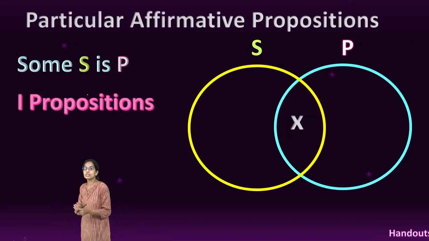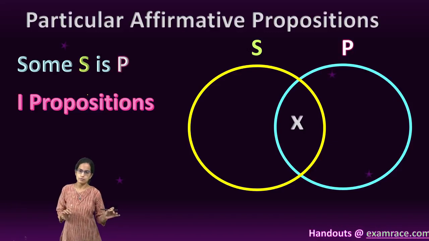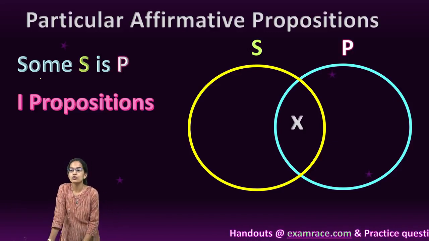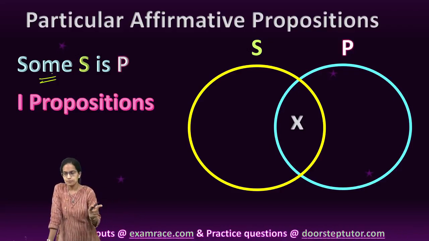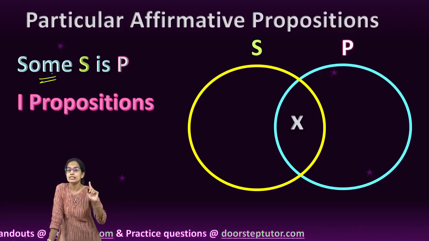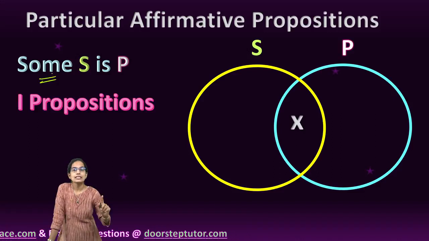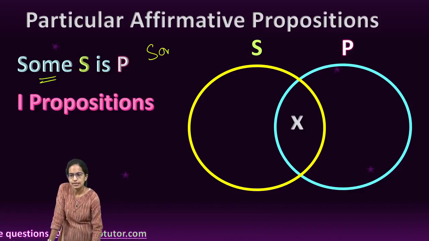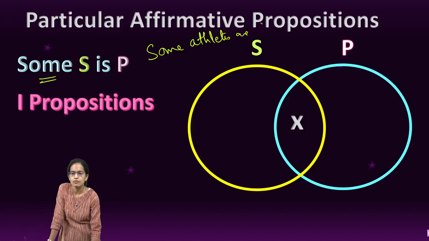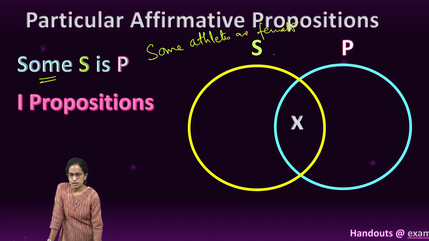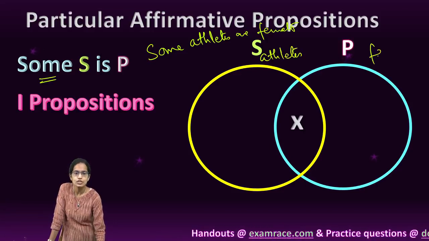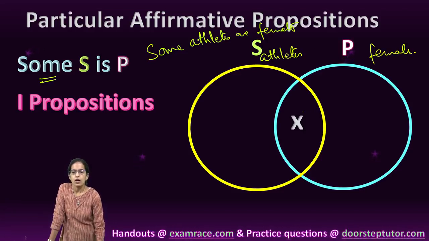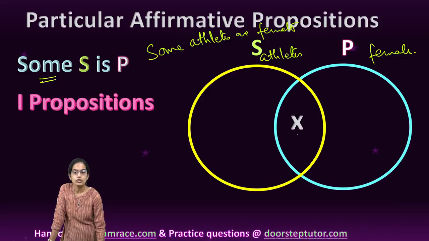The next is the I preposition. I preposition is a particular affirmative preposition. Particular means I use some. I do not use all, none. I use some. Affirmative means it is positive. Some S is P. That means I make the same sentence. Some athletes are females. My first circle shows athletes. My second circle shows females.